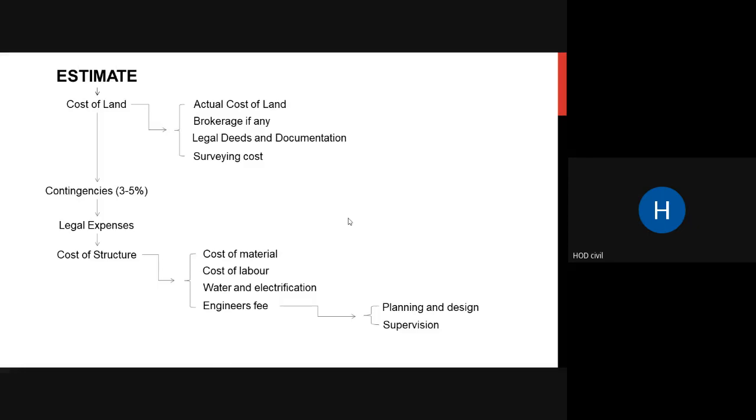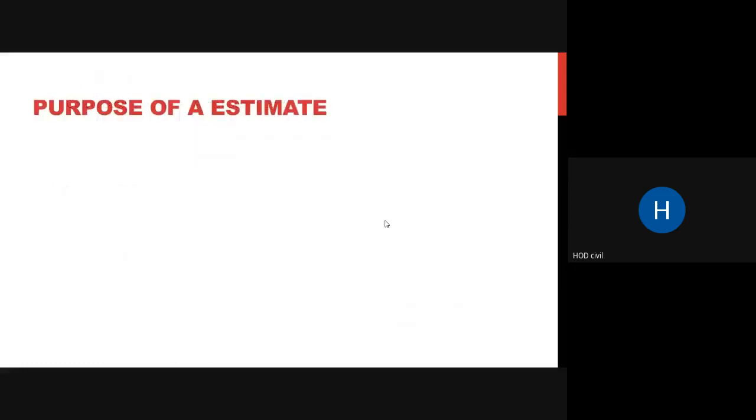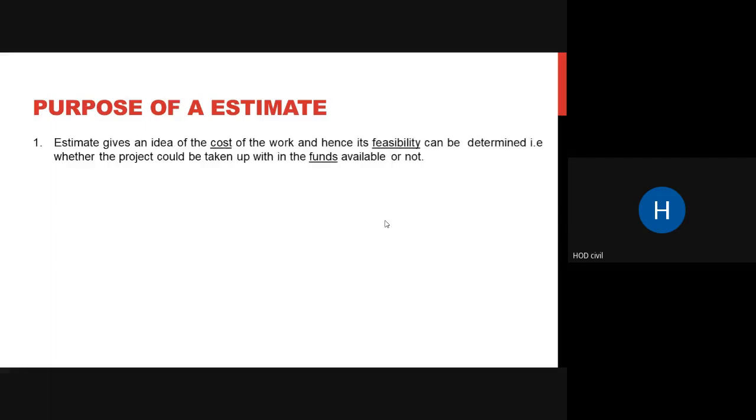Remember. Okay, so these are the 4 major things that are included in your estimate. That is cost of land, contingencies, legal expenses, and cost of structure. So coming to the next thing, purpose of an estimate. We have seen many purposes. We will look into detail what the purpose of an estimate is.